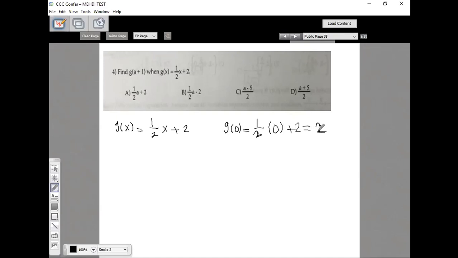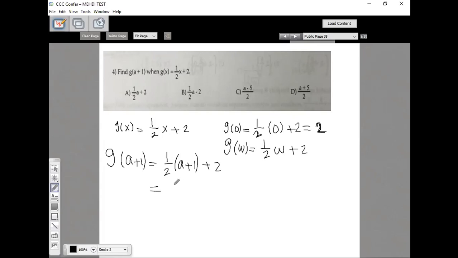Okay. So if I ask you what g of 5 is, you just substitute 5 for each x, and so on. If I ask you what g of w is, it could be a variable. G of w would be 1/2 w plus 2, and so on. So if I wanted to find what g of a plus 1 is, that's all you have to do, just substitute a plus 1 for each x. So it would be 1/2 times (a plus 1) plus 2. And then we have to pick one of these choices here for the final exam.